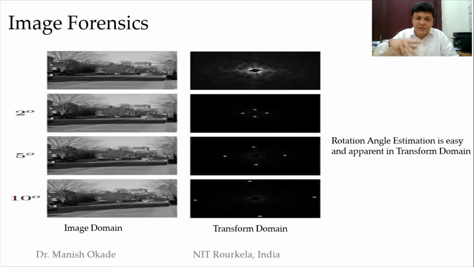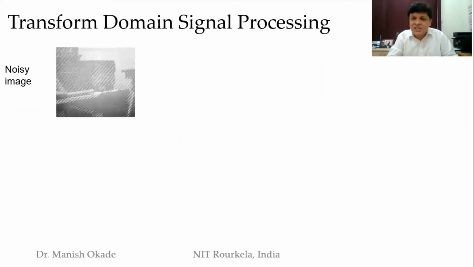When I increase the rotation angle from 2 degrees to 5 degrees to 10 degrees, these dots go further out. So I can measure that angle displacement very easily in the transform domain, which would be difficult to do in the image domain or the intensity domain. So rotation angle estimation is easy and apparent in the transform domain. Next, let's take a noisy image.